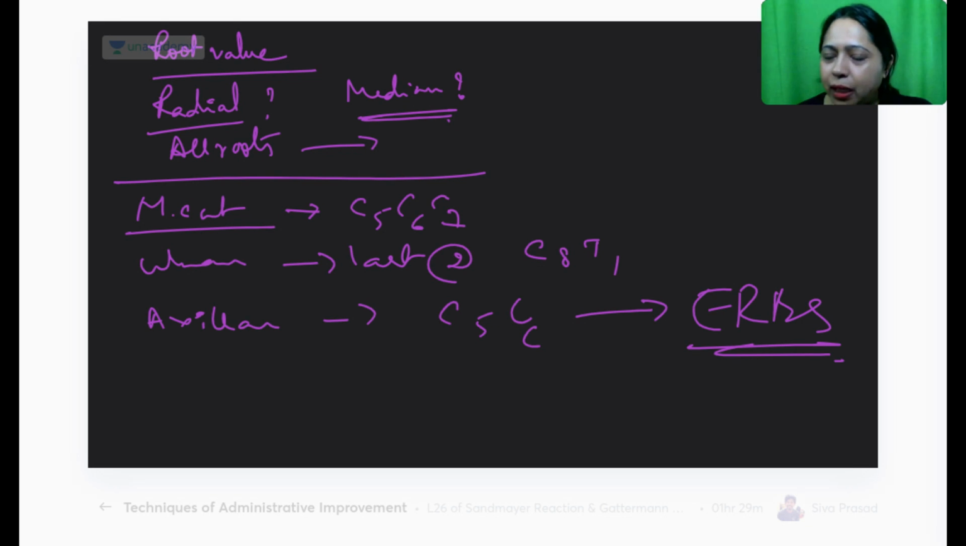Which one is completely not affected in Erb's palsy? Which one is completely unaffected? Nothing happens to those from that particular root. Ulnar. So in Erb's, this is completely spared.